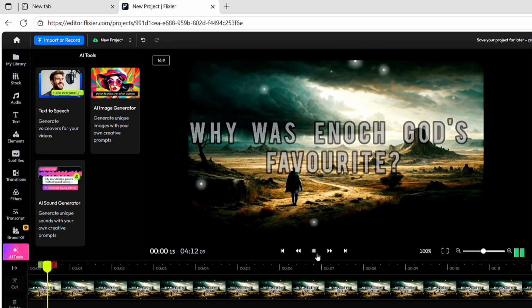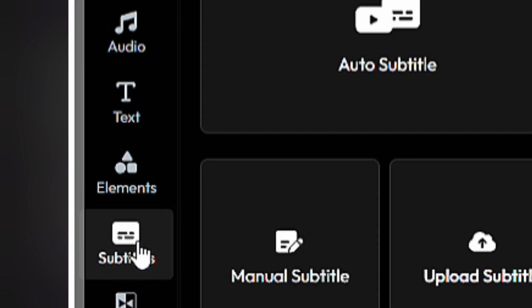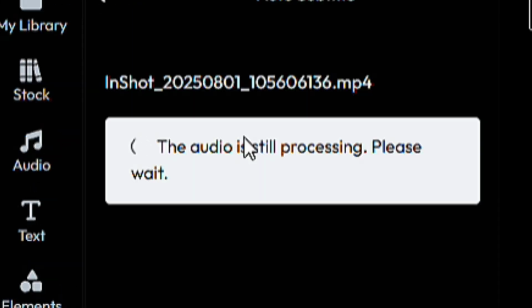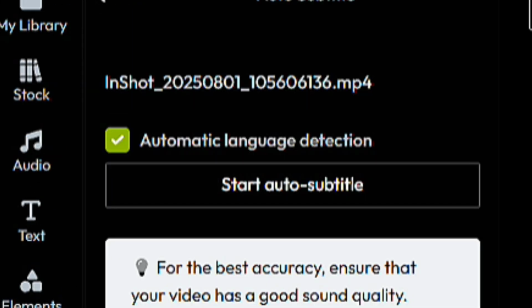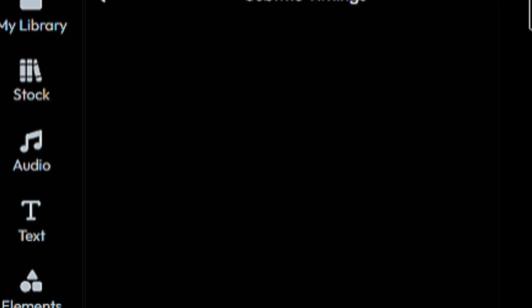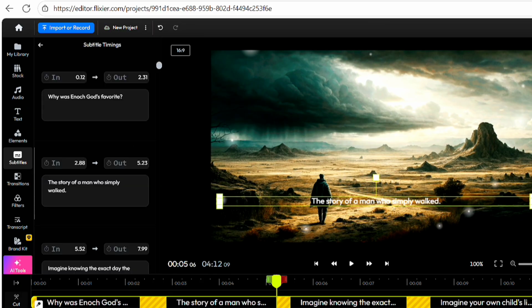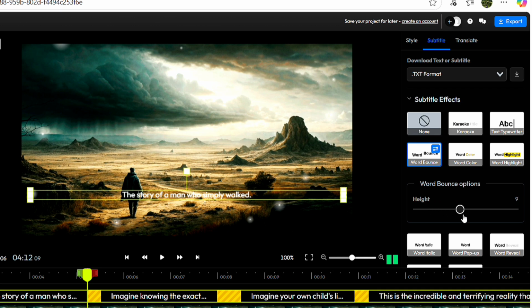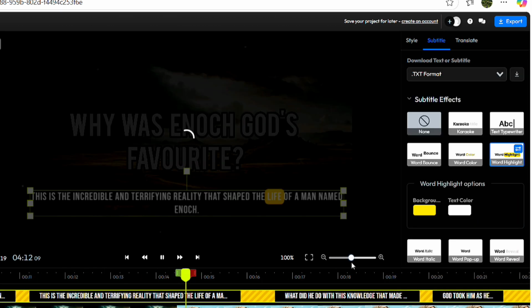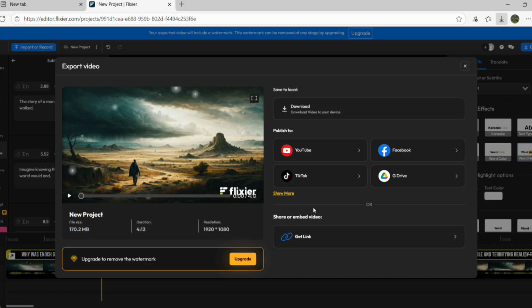I clicked the subtitle area. After clicking, I saw an auto subtitle option, and after a few seconds, a start auto subtitle button appeared. I clicked that and it started generating. I adjusted the height and width of the text meanwhile to what I wanted and moved it to the bottom of the screen. Then I chose the style I liked. After that, I exported it and downloaded it to my device.